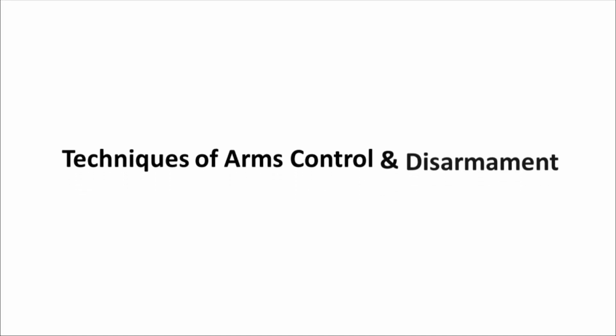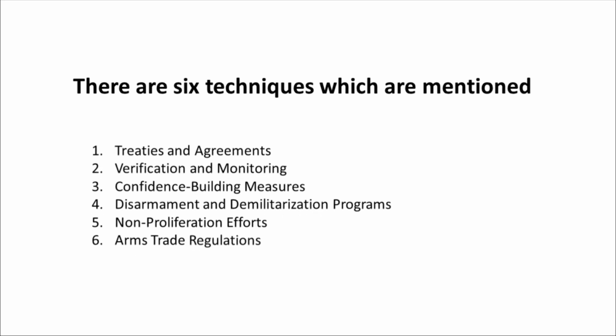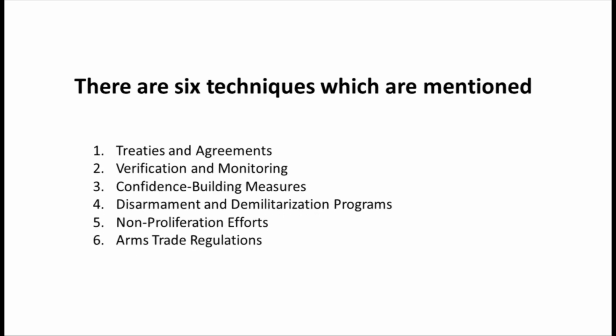Techniques of arms control and disarmament. There are 6 techniques which are mentioned. 1. Treaties and agreements. 2. Verification and monitoring. 3. Confidence-building measures. 4. Disarmament and demilitarization programs. 5. Non-proliferation efforts. 6. Arms trade regulations.